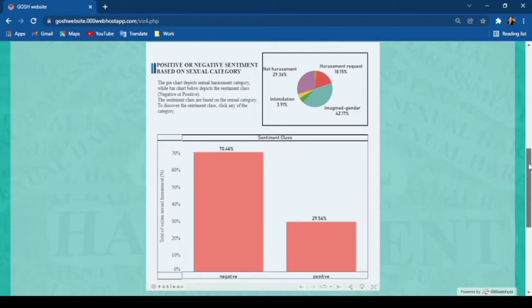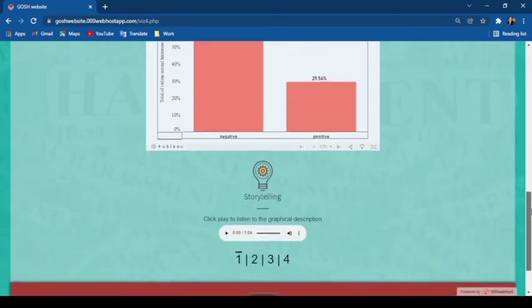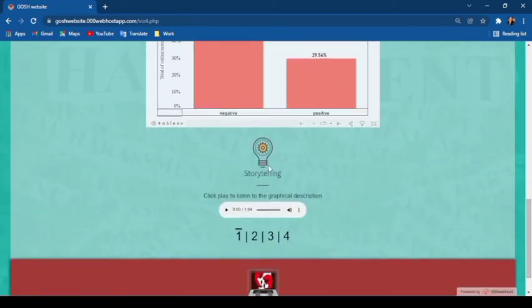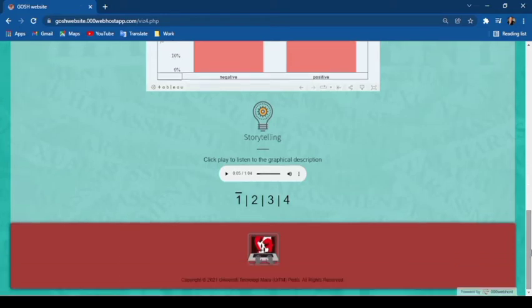Next, as we can see down here, there is a storytelling audio which the user can listen to without reading the dashboard. The user needs to click on the play button, and for the bar chart and the pie chart above, the storytelling will be played for the user. So the user can choose the page of the graphical.